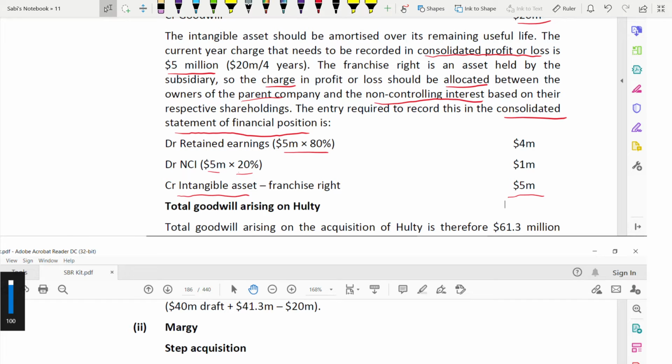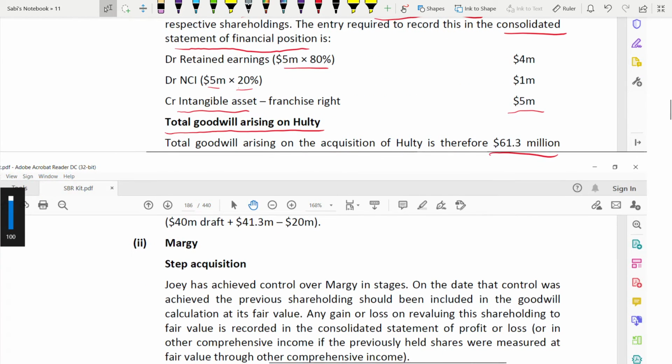So this is the third paragraph, third subheading: total goodwill arising on Hulti. So total goodwill arising on acquisition of Hulti is therefore 61.3 million, not what we have calculated before. Before, what was the value which we got? 40 million, but it is not 61.3. So how do you do that?